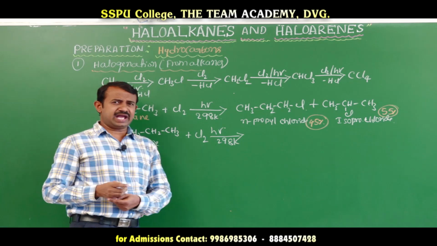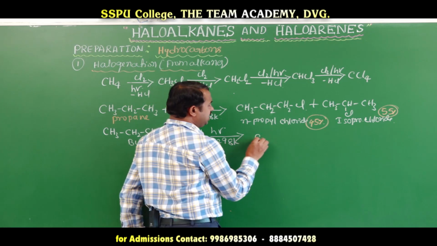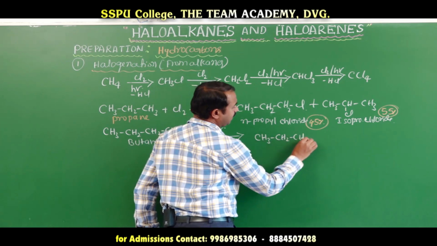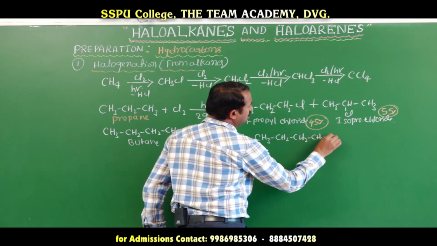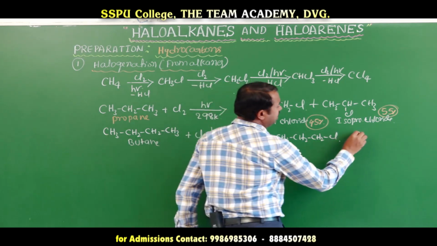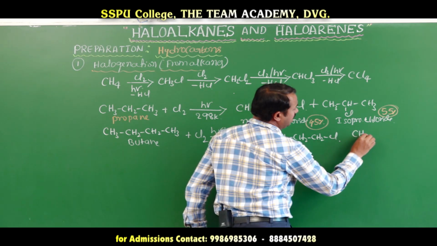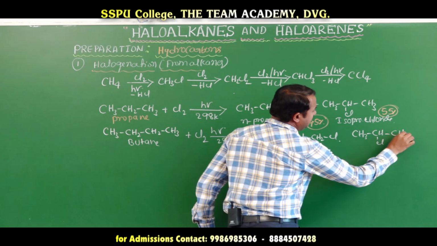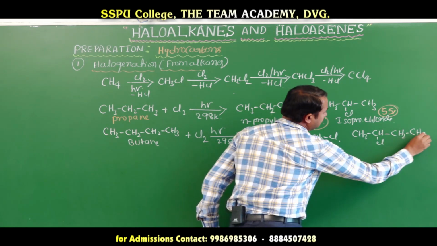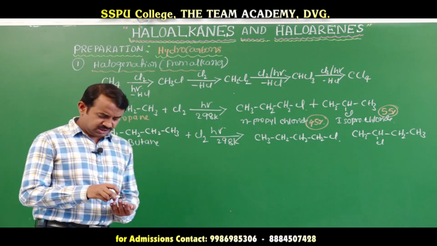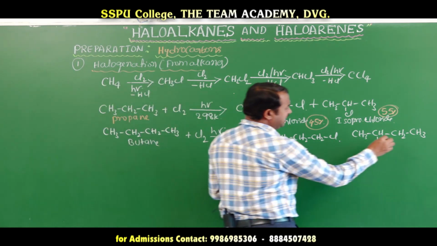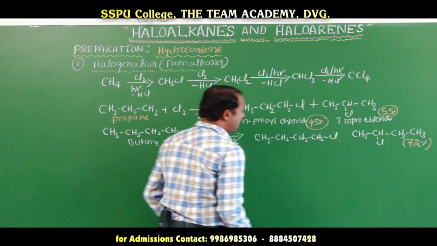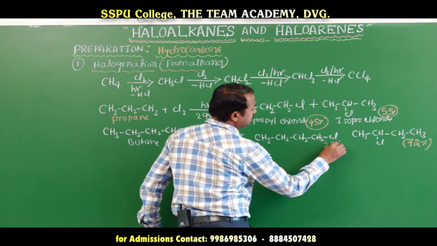Here also you are getting isomers: one is n-butyl chloride and another one is secondary butyl chloride. Here also two isomers. First one is 72% and the other is 28%.